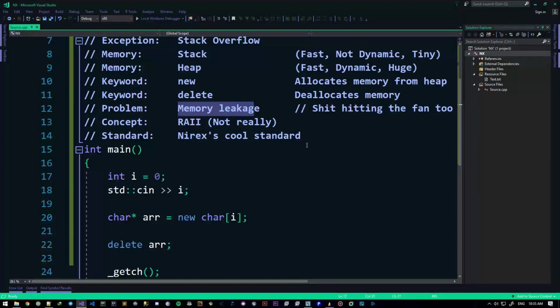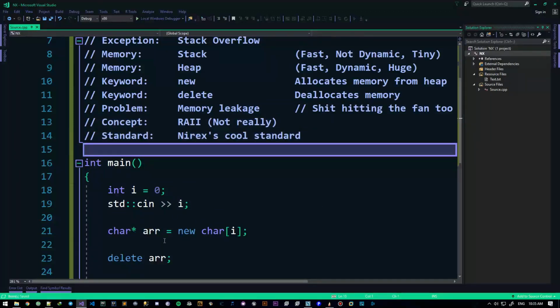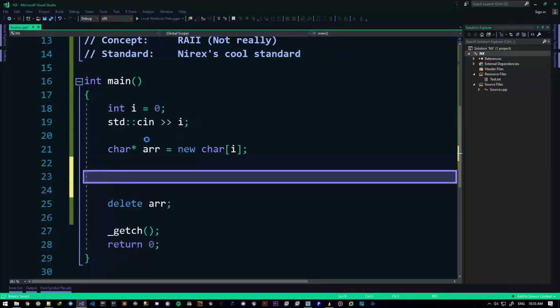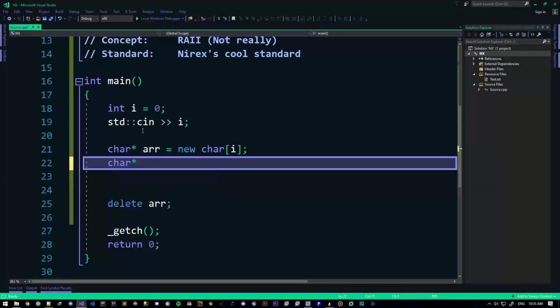But let's talk about my standard, which will help you in this concept of newing. What I always say is that this pointer is tiny. It's either 4 bytes or 8 bytes. Not that big of a deal. So best use a second pointer if you want to new a second array. So do something like this.